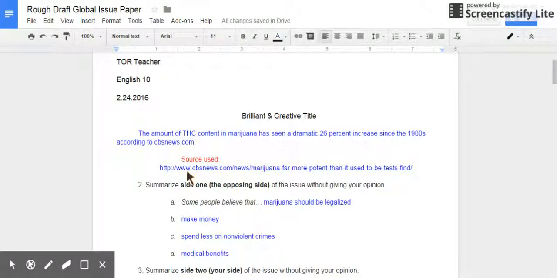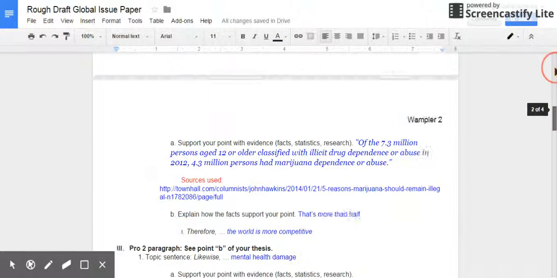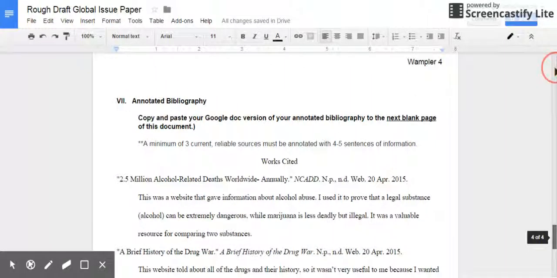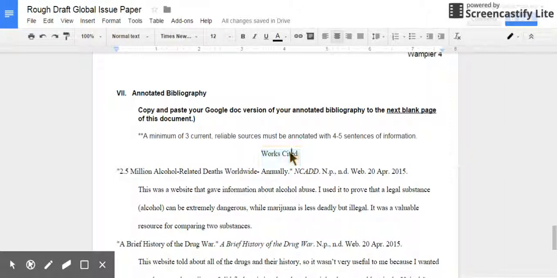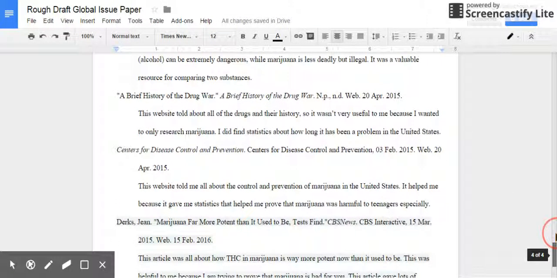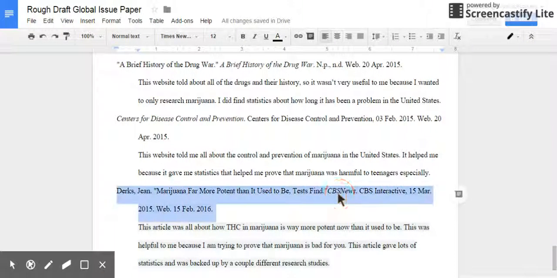So in order to find the author of who wrote this quote, I'm going to have to go to my annotated bibliography and specifically look for this CBS News, because that's the publisher, and maybe even the title of my article. So I'm going to scroll all the way down to my annotated bibliography, my Works Cited, which is going to be the last page of my paper. So scroll down. And here's the CBS News. And here's the author's last name. So I'm going to snake that and bring it up to the top.